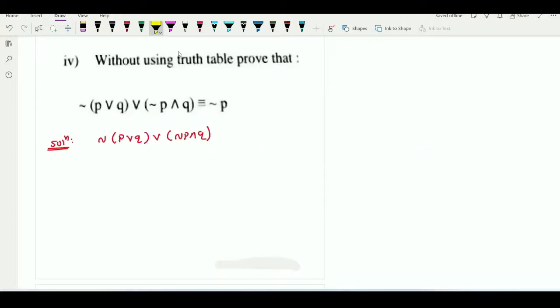Now see the example number 4. Without using truth table, we have to show that these two statements are logically equivalent. Okay. So without using truth table means we have to apply laws. So hope all of you know the laws. So first we are finding negation of P or Q. I'm applying negation on this bracket. So we know that whenever we are applying negation, replace every letter by its negation and or will get replaced by and. In this way we have got negation of this bracket.